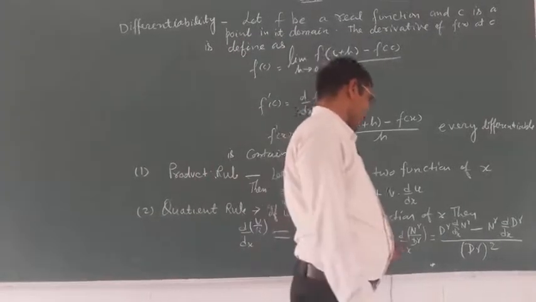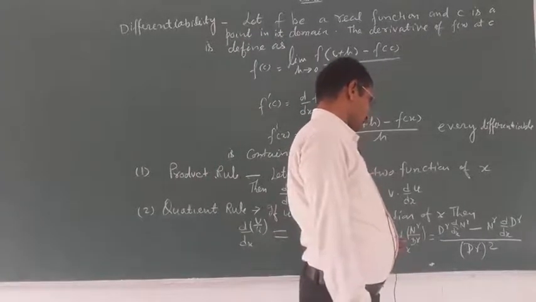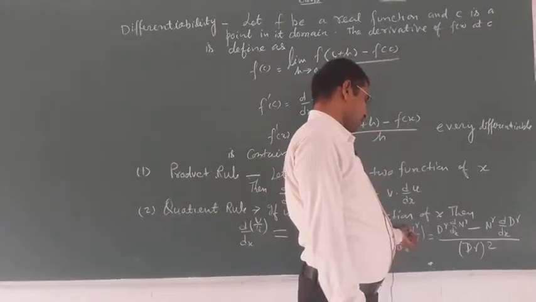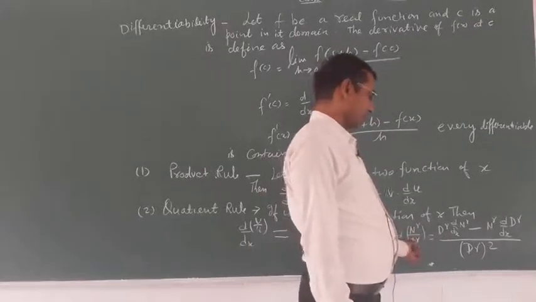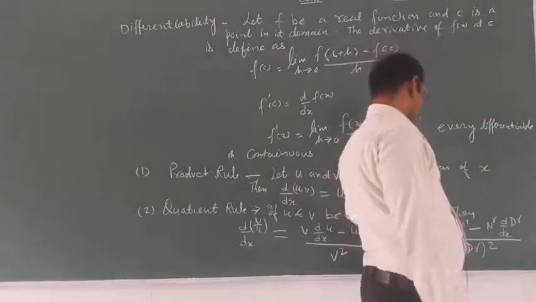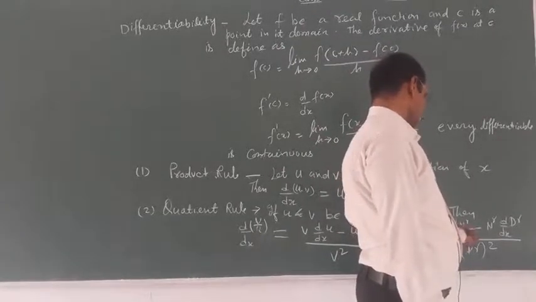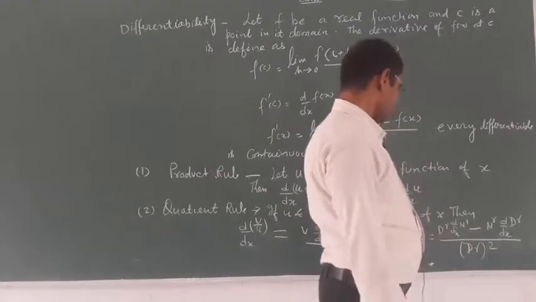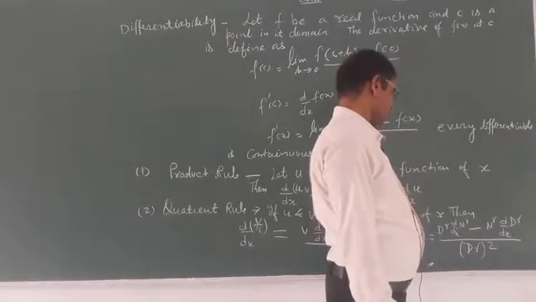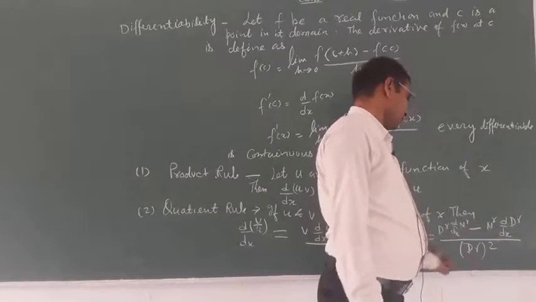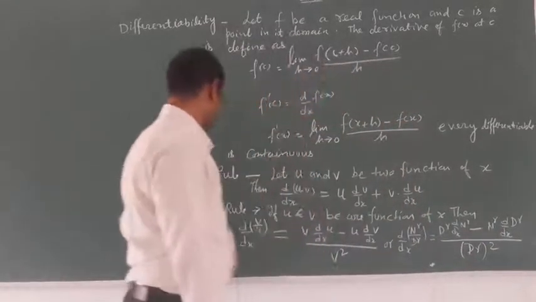So d upon dx of numerator upon denominator is denominator into derivative of numerator minus numerator into derivative of denominator, upon denominator square.